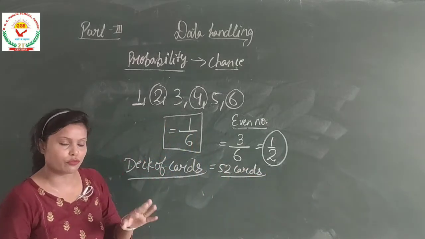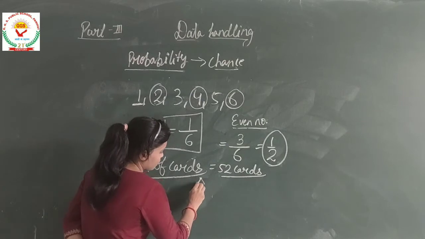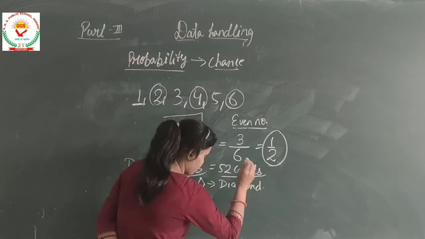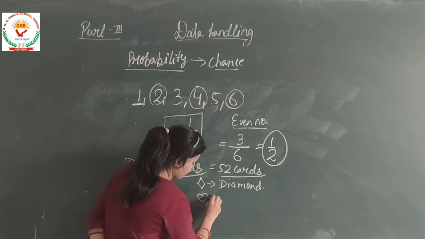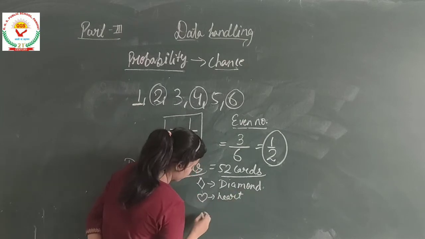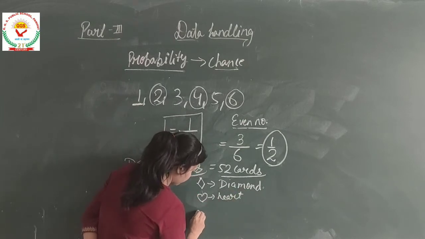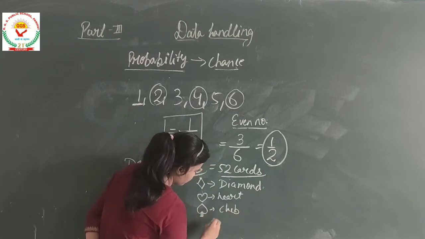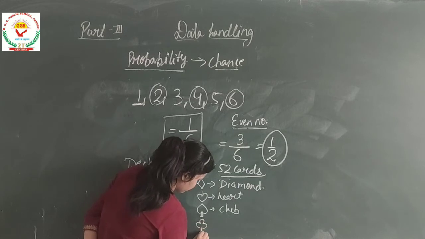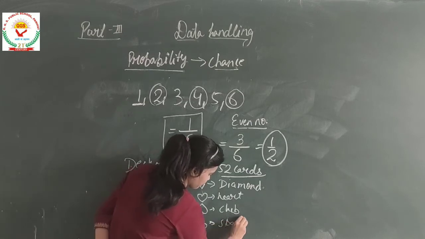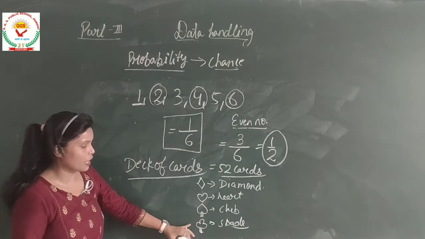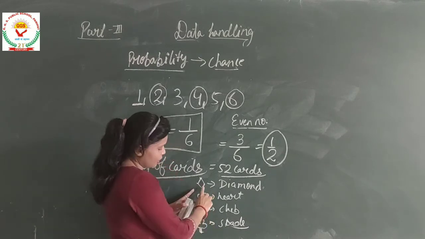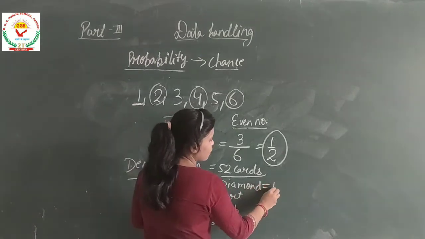There are 4 types of cards there: diamond, heart, club, spade. So these types of cards are present in the deck of cards, and every single shape consists of 13 cards.